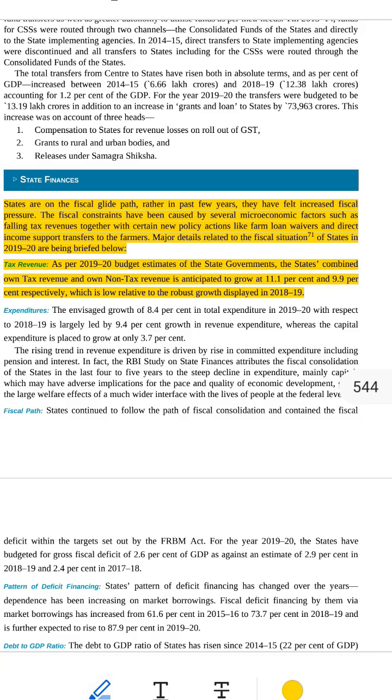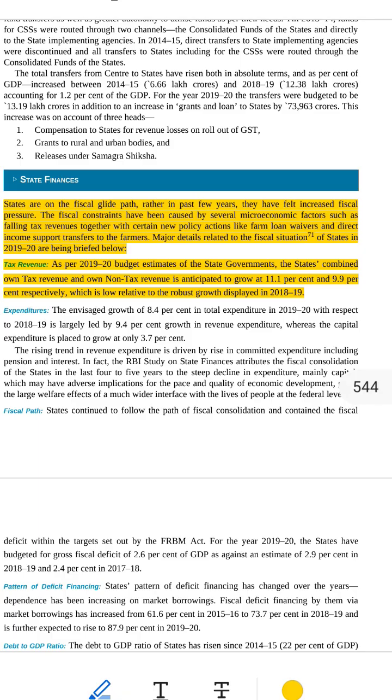C. Direct income support to farmers, meaning the government gives cash directly into the farmers' bank accounts to support them. Problem: this also increases the state's expenses. Example: if your parents give pocket money to everyone in your colony, they'll need a lot of money and they may not have enough. 5.